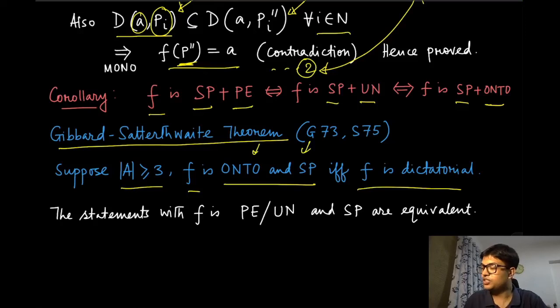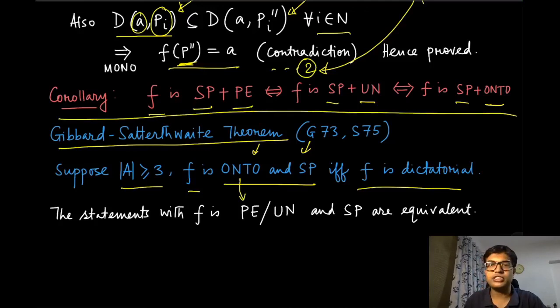But we notice that we again come back to the same situation where we had an impossibility. In certain textbooks, you will see the same statement for Gibbard Satterthwaite with, instead of ontoness, Pareto efficiency or unanimity. They mean the same because of this corollary here: when you are talking about strategy proofness, they are all equivalent.